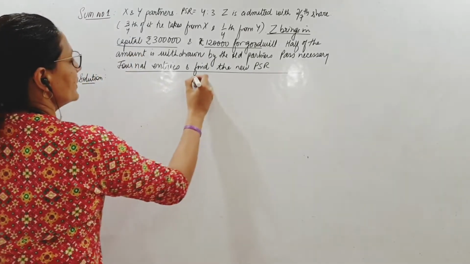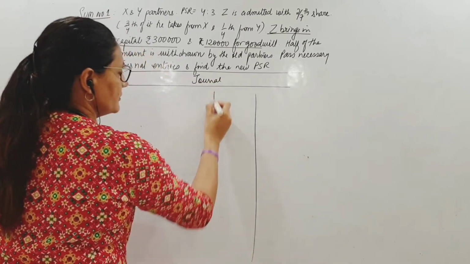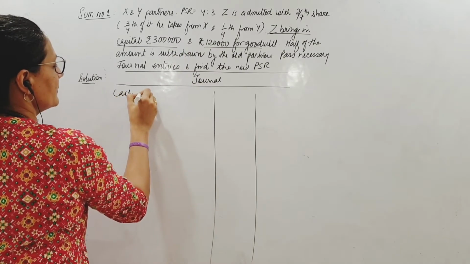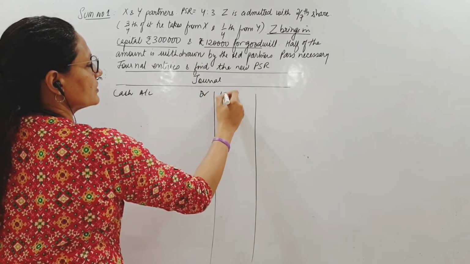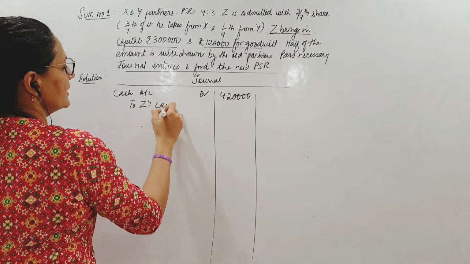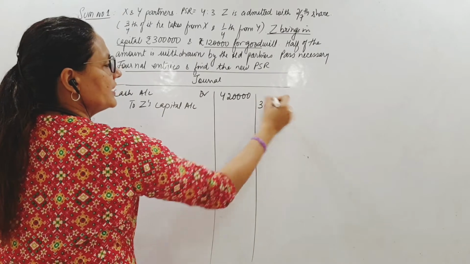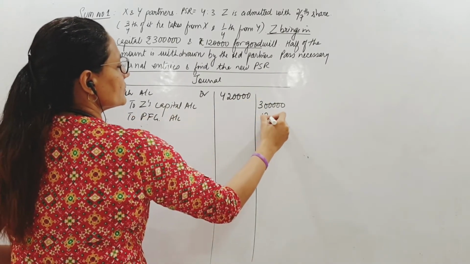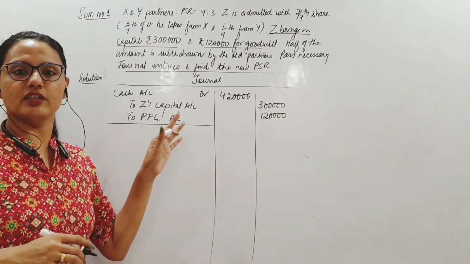Remember. So the first entry in the books of X, Y and Z post admission will be for bringing in capital. So cash is coming in. Cash account debit. How much is he bringing? 3 lakhs and 1,20,000. He is bringing in 4,20,000. Out of that, we will credit Z's capital account for the capital that he is bringing in, and PFG, premium for goodwill, 1,20,000. This is what Z has brought into the business. Record it.